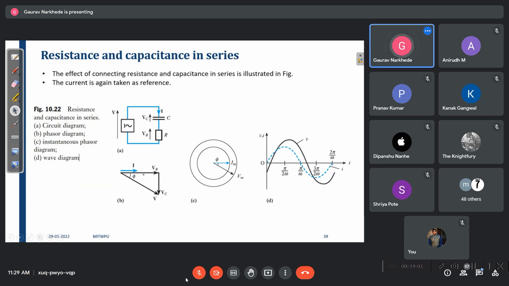Now R and C in the circuit. Again the same analogy. What will happen? Just VR is there and VC. If this is I, the voltage will be in the downward direction. Why? Because voltage lags current by 90 degrees. And if you find the voltage by using phasor addition, this is the voltage. Correct?